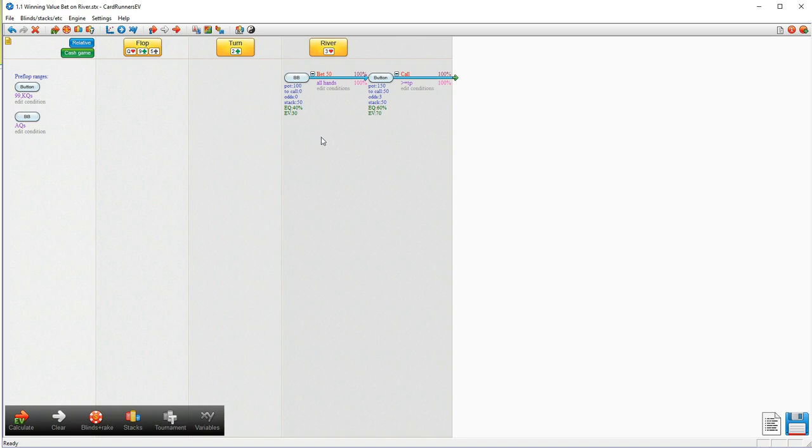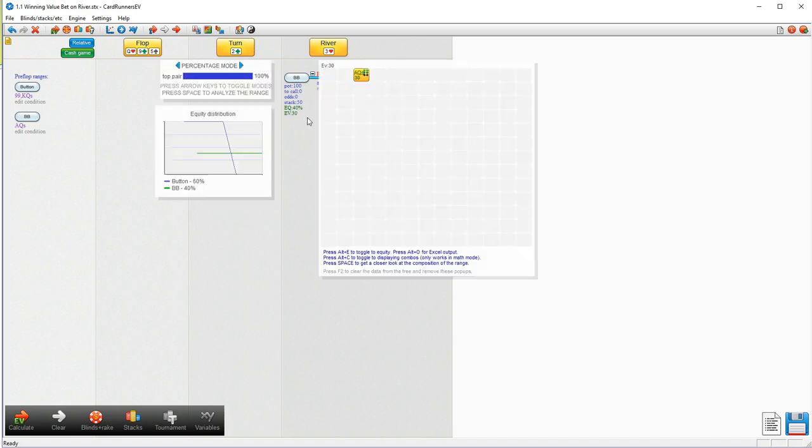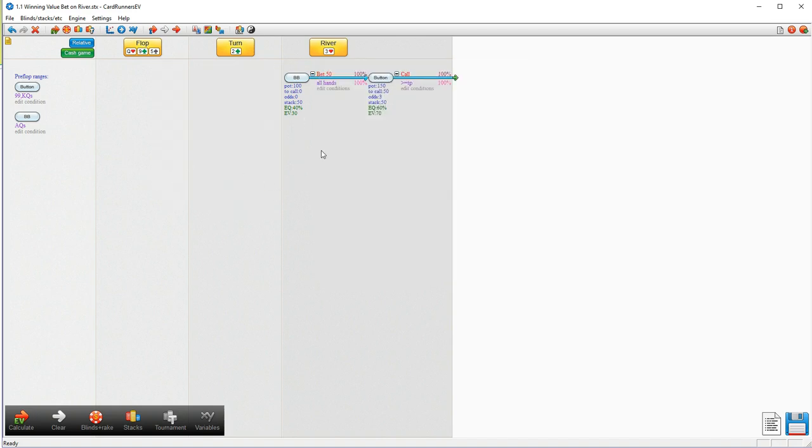So we can see now that big blind, or us in this case, who are value betting our ace queen, we actually only have 40% equity when called in this case. So according to the definition of a value bet, this is going to be losing. Our opponent's going to be good 60% of the time when he calls.